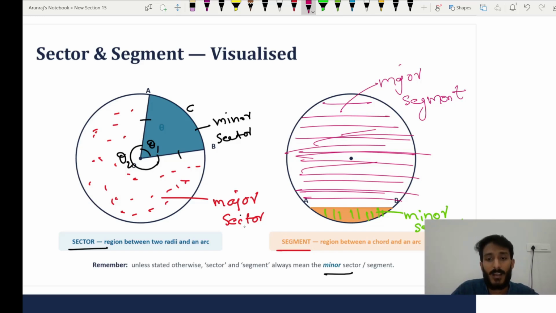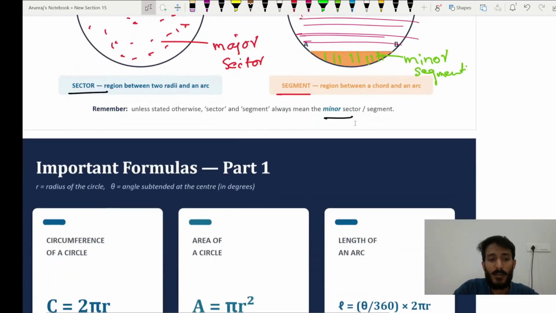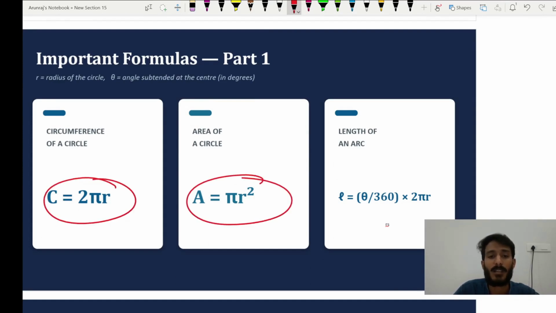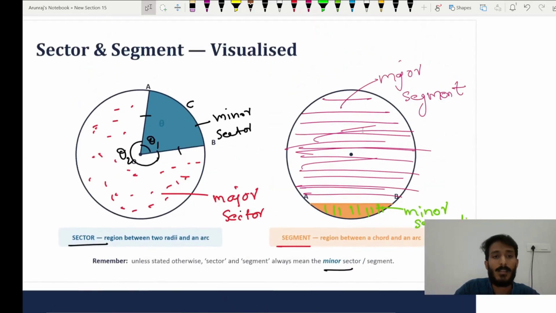Now we are going to learn certain important formulas. What is the circumference of the circle? Yes, we already know, 2 pi r. Area of the circle, pi r squared, that you already know. But you need to learn the length of an arc. What is the length of an arc?